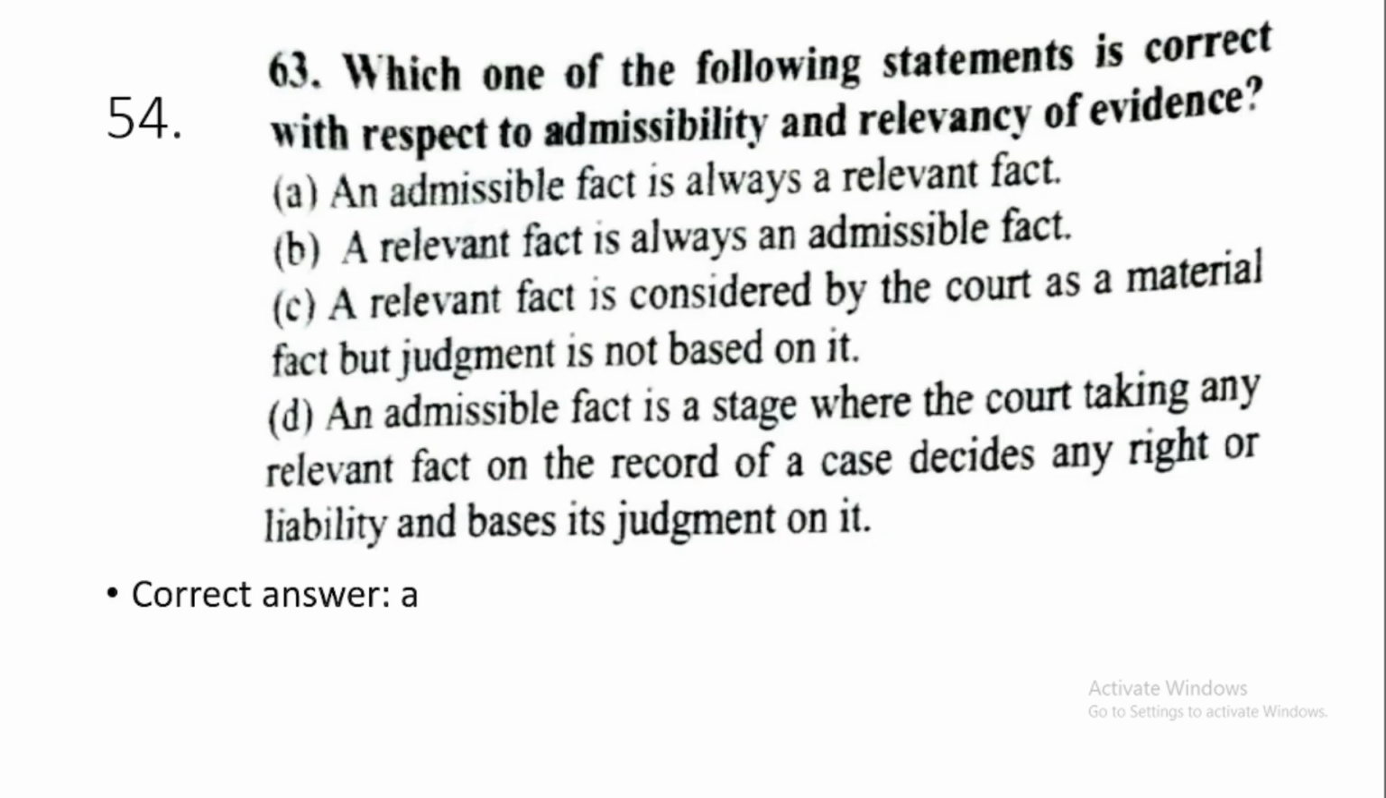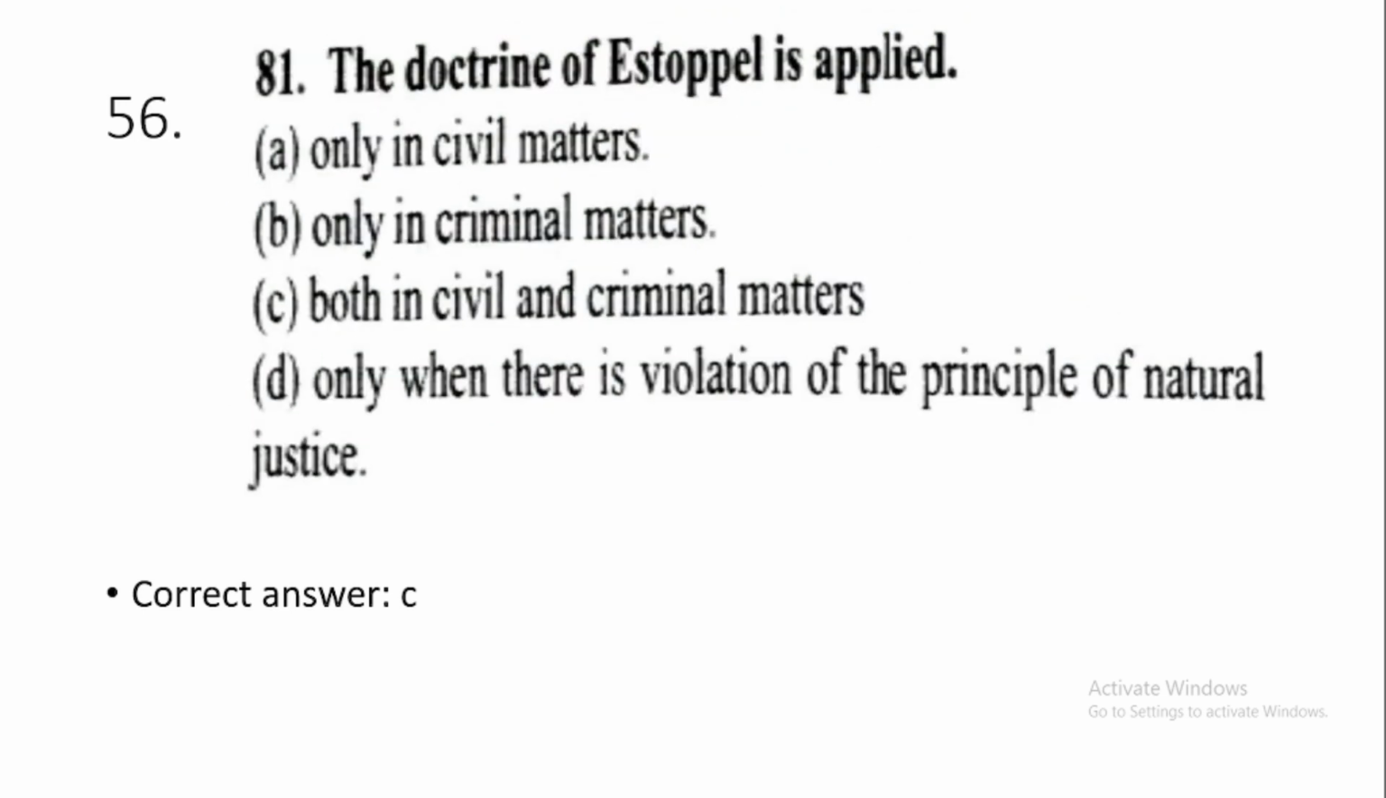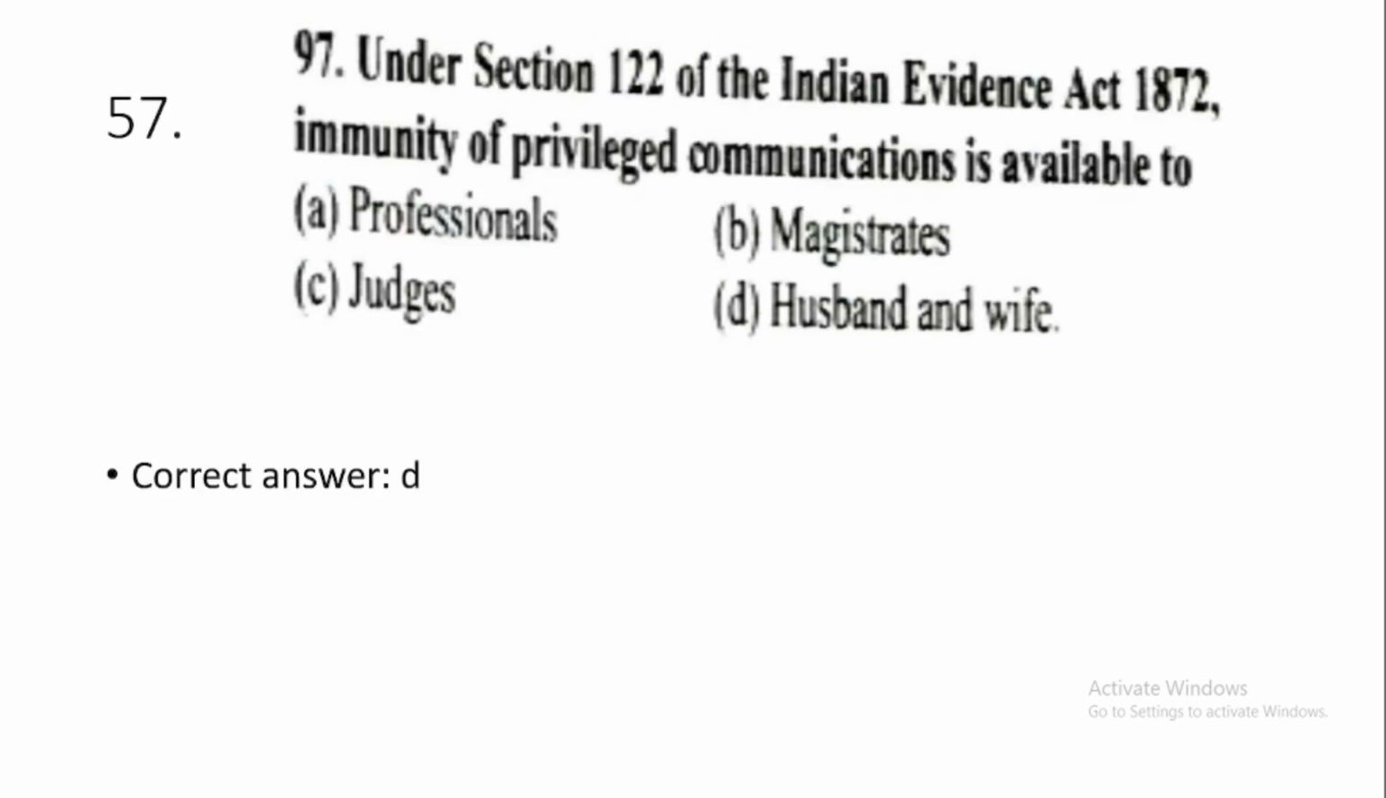Question number 54. Which one of the following statements is correct with respect to admissibility and relevancy of evidence? This is option number A. An admissible fact is always a relevant fact. 55. Upon acquittal, a co-accused can be option number C, a witness for the prosecution as well as for the defense. 56. The doctrine of estoppel is applied, option number C, both in civil and criminal matters. 57. Under section 122 of the Indian Evidence Act 1872, immunity of privileged communications is available to option number D, only to husband and wife.